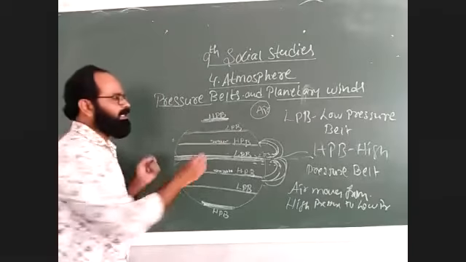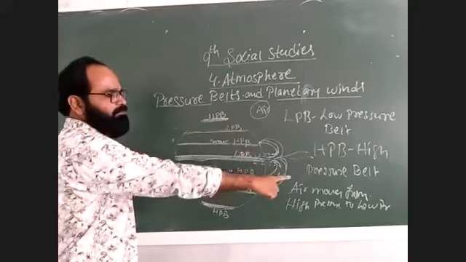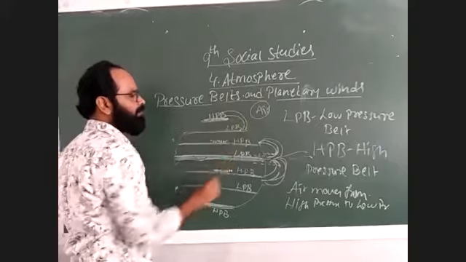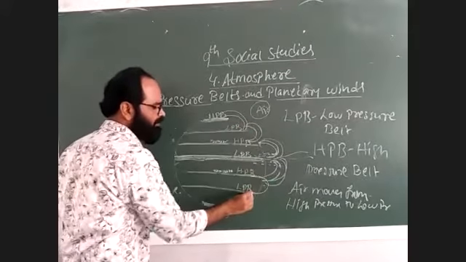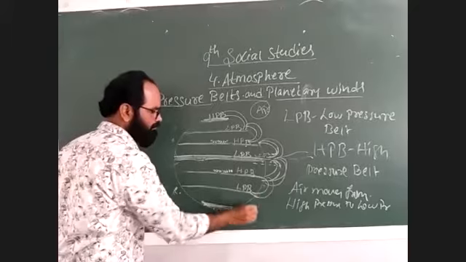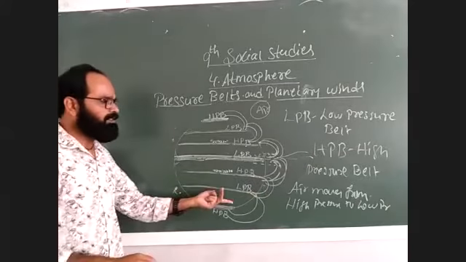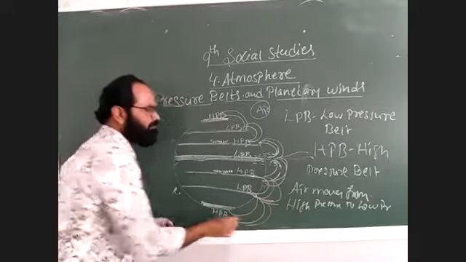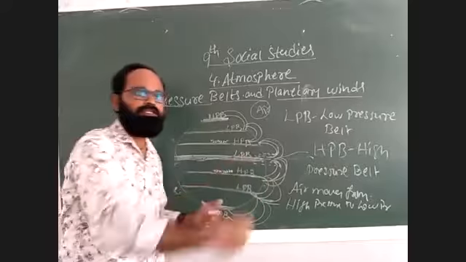It is like a cycle. Now this is a high pressure belt. What is the process? Air moves from high pressure to low pressure. Then what happens in the low pressure belt? Again the molecules move forward. It is like a cycle, continuously it goes on.